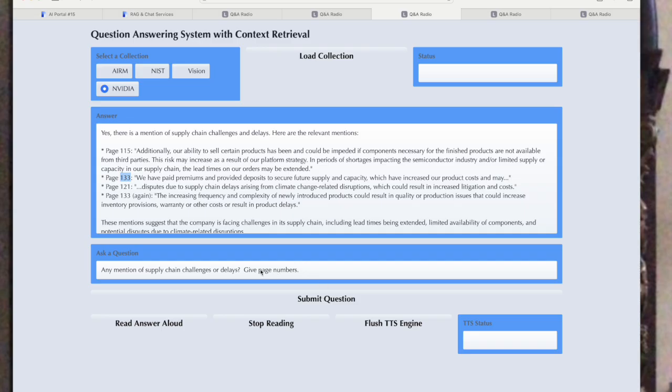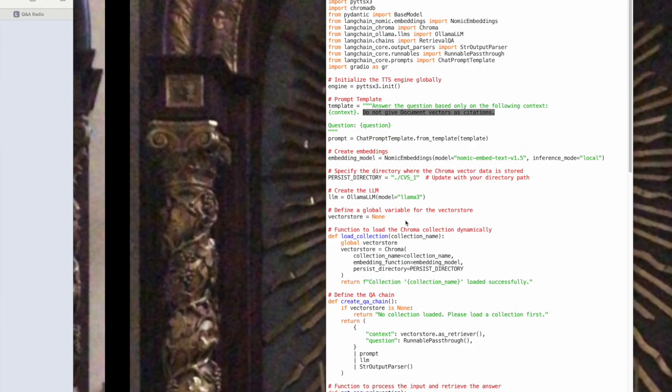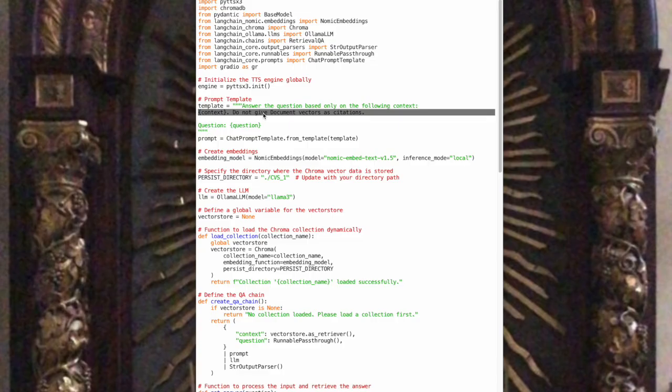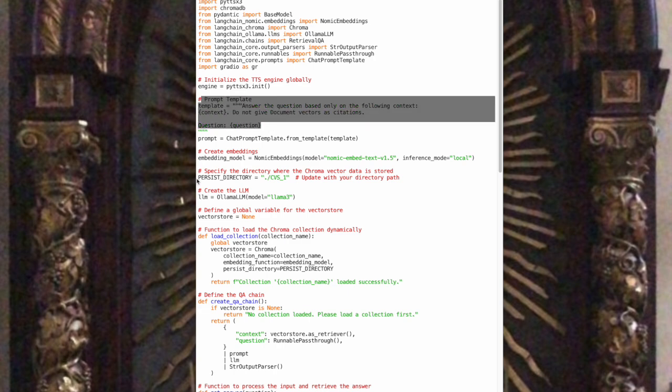The takeaway here is that this is the prompt that the user sees when they're working with the collection, and we've augmented that prompt with further information. This prompt template is sent to the system with every query. Okay.